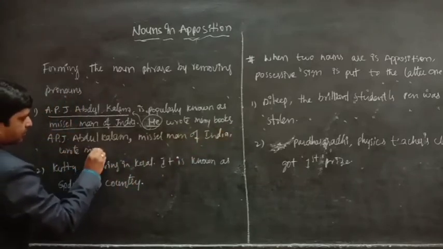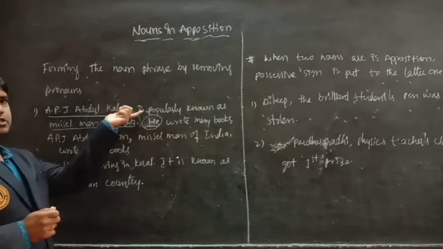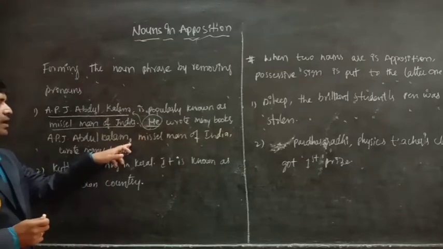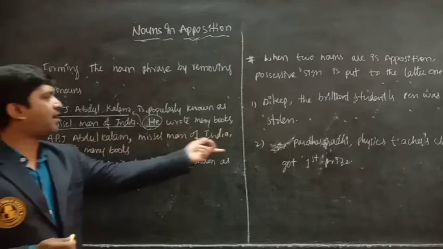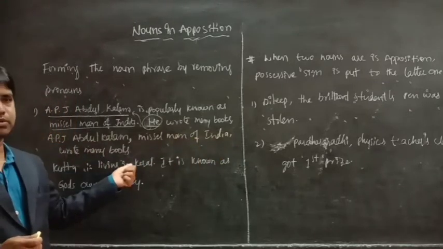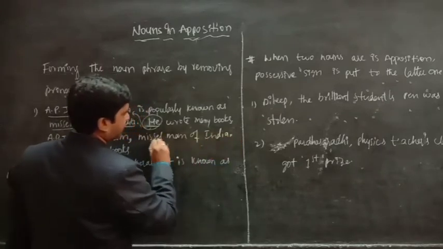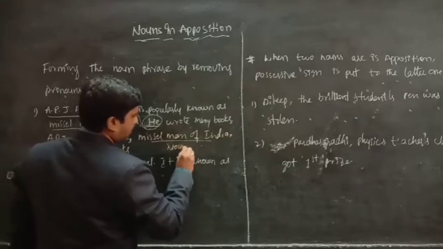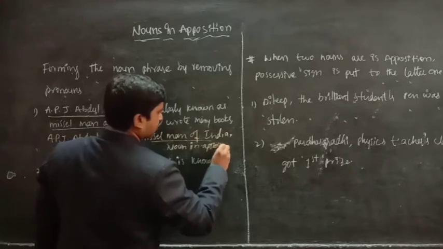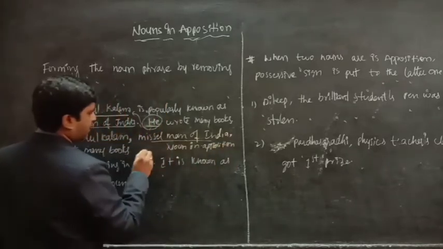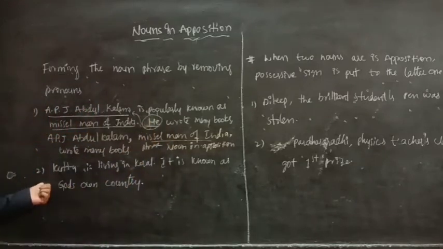Wrote many books. Here we are making these two sentences into a single sentence by adding a comma. Here see: APJ Abdul Kalam, Missile Man of India, wrote many books. We are making a single sentence by using a noun in apposition, and we call it a noun in apposition. Here, this is a noun phrase.